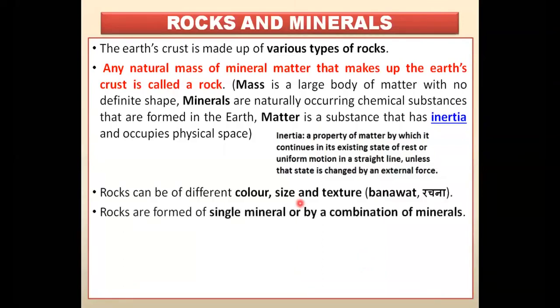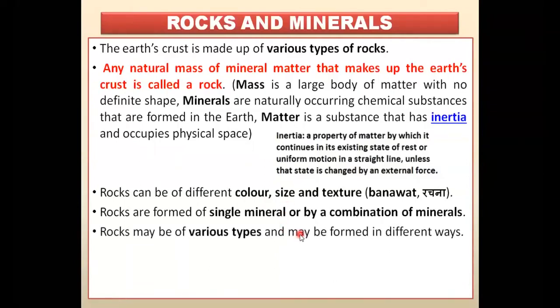Rocks can be of very different colors, different sizes and different textures. Texture means बनावट, रचना. Our rocks can be of many colors and sizes, and their texture can be different. They might be made up of several different materials and minerals. They can be of different things. Rocks are formed of a single mineral or a combination of minerals. Many minerals together can also form rocks, and rocks can be made from one single mineral also.